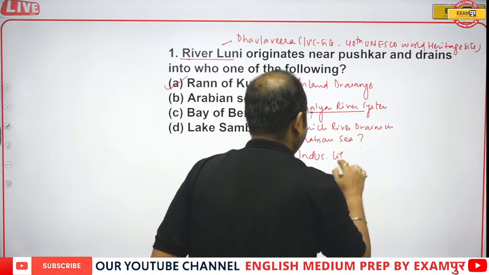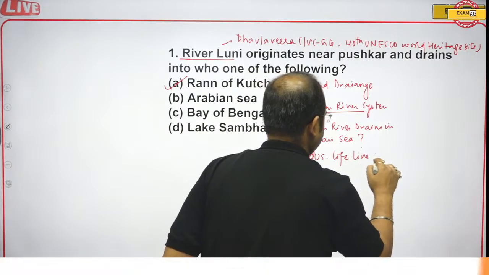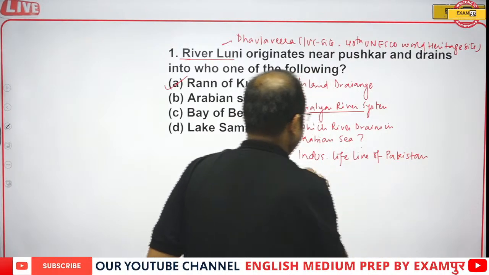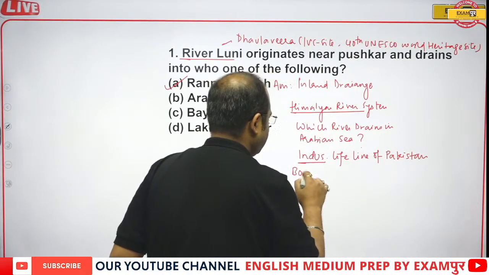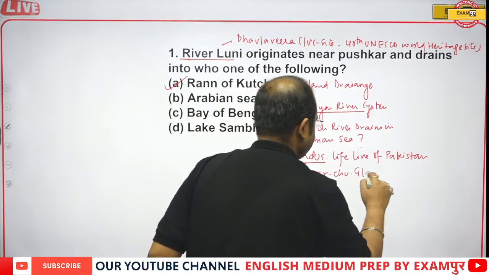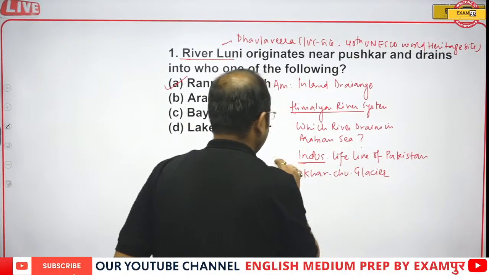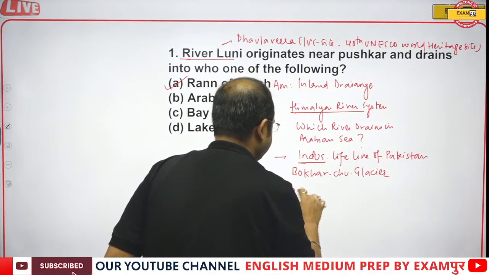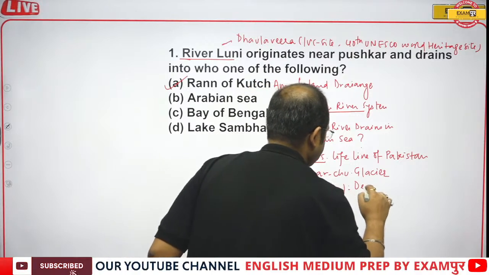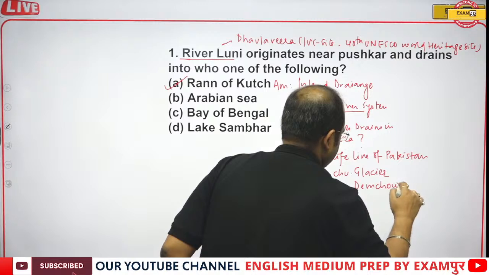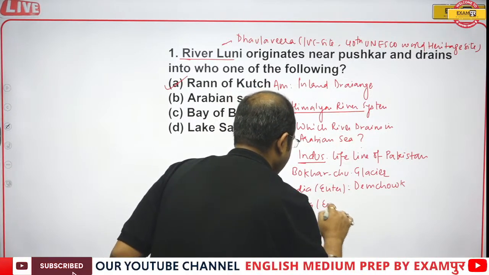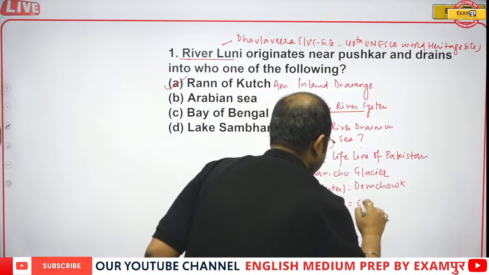The Indus is called the lifeline of Pakistan. It originates from the Bokhar Chu glacier, enters India from Demchok and exits India from Chillar.